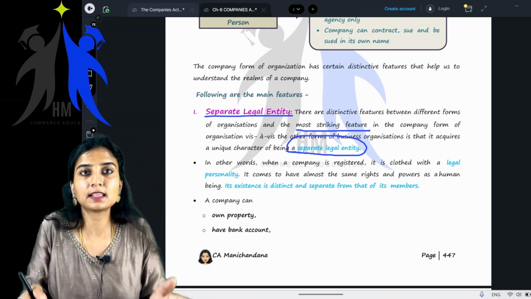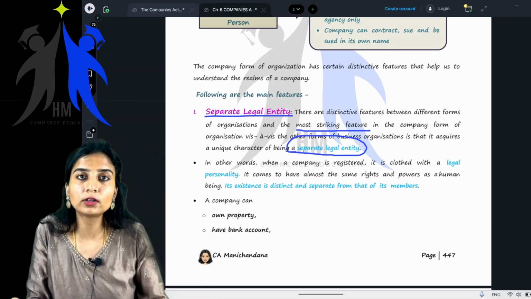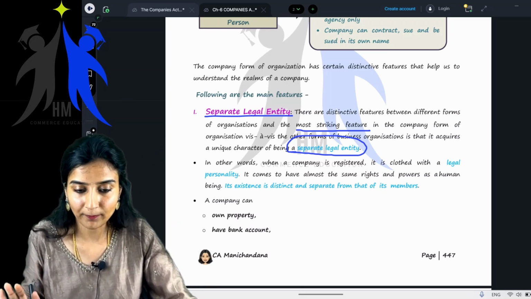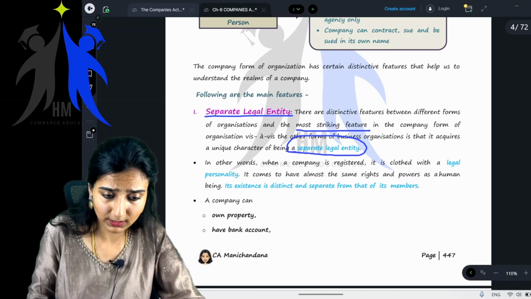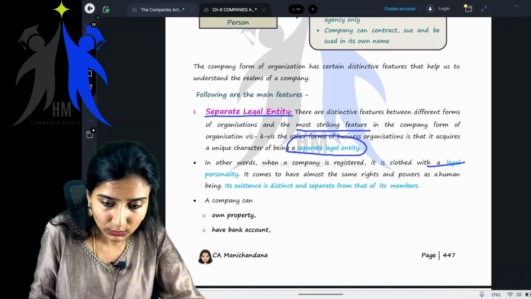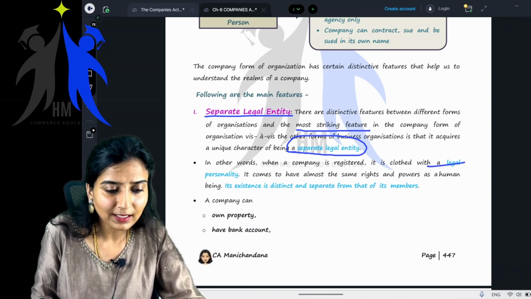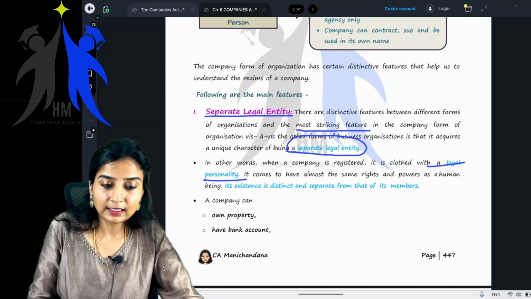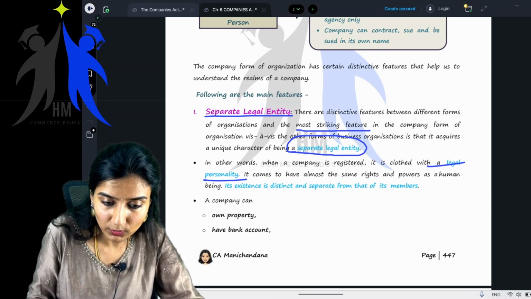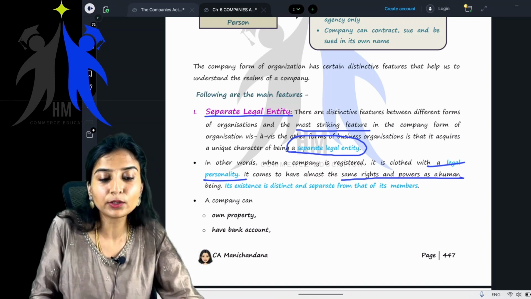It exists as a different person altogether in the eyes of law. Getting it? In other words, when a company is registered, it is clothed with a legal personality.